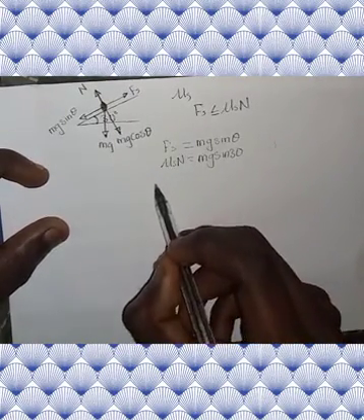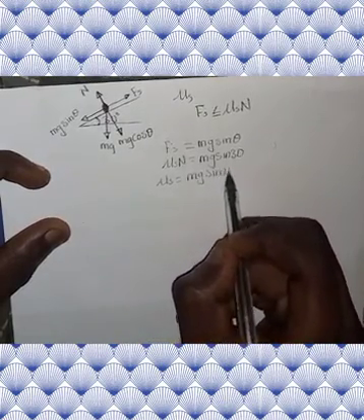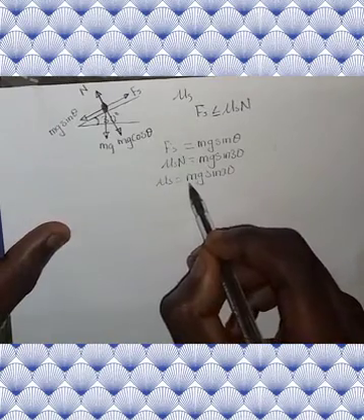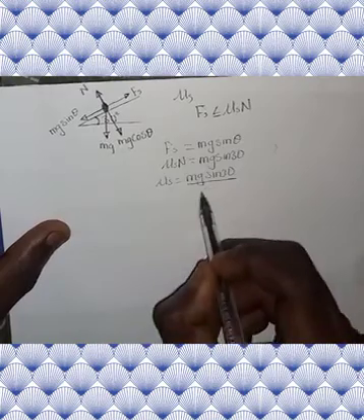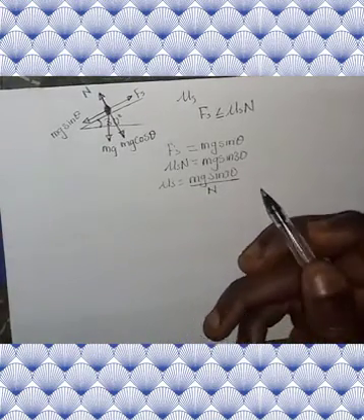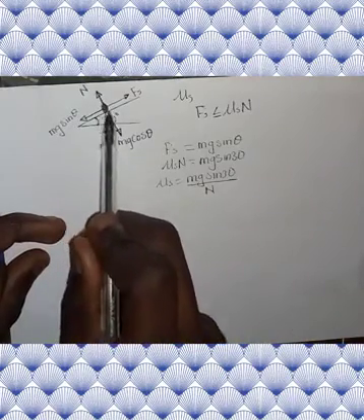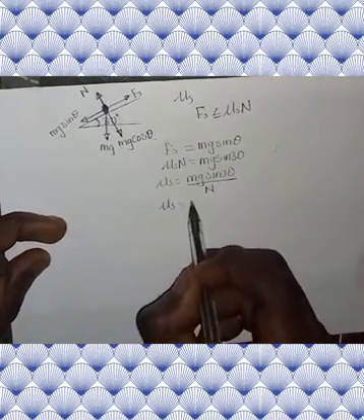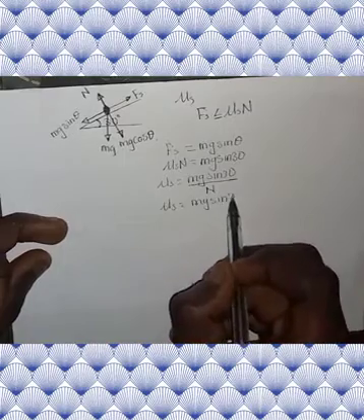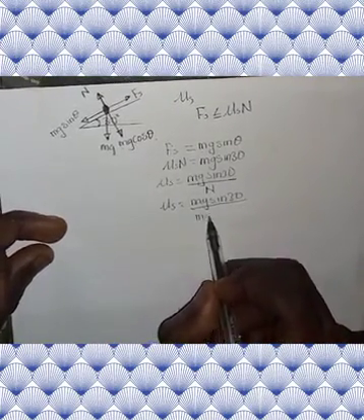Then that implies my mu s is going to be mg sine 30 degrees, all that divided by N. But I know that my N, according to my free body diagram, is just mg cos theta, since they both balance themselves. So mu s is mg sine 30 degrees divided by N, and N is mg cos 30.